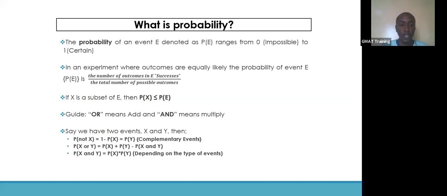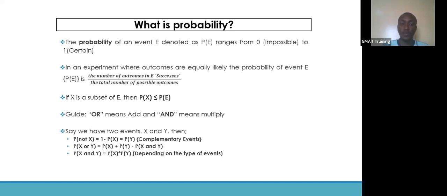And we'll just look into a general guide that we'll be using for combination or counting methods and probability as well. You can keep this in mind and it will help you a lot, where OR means add and AND means multiply. And this comes about when you're doing some calculation and you have to put the word in your head and say, I need X or Y. Then you know that you're dealing with addition, and if you're dealing with X and Y, then you know that you're dealing with multiplication. All right, so that's the OR rule and the AND rule.